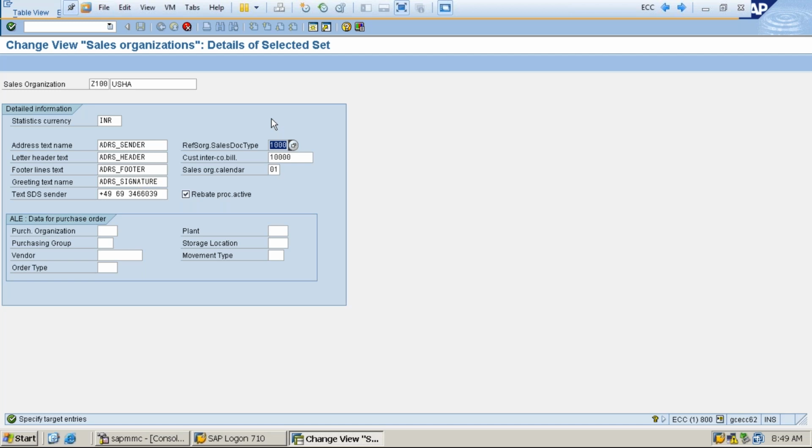Okay. 20 is modern trade, and divisions are all zeros only, sir. All 0 division, 00. Zero is used for the common division concept.